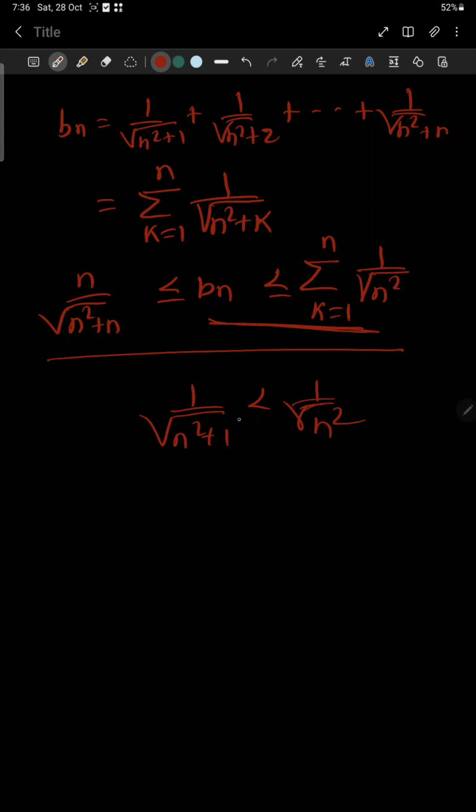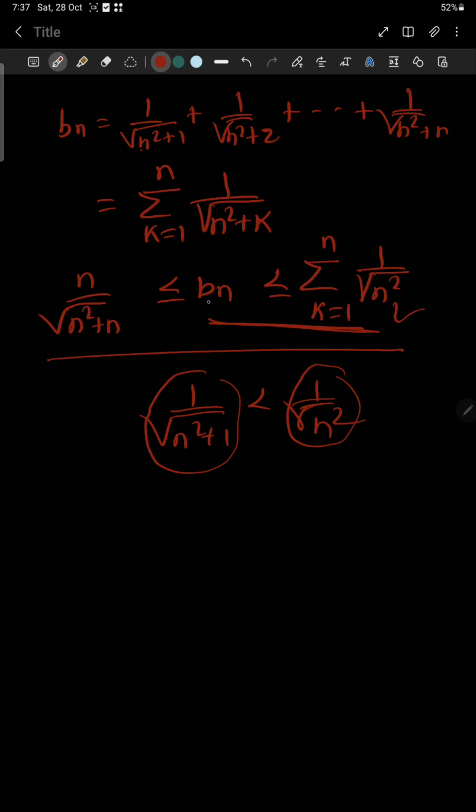In the denominator, when the denominator is bigger, the whole quantity is smaller. Here the denominator is bigger, so it is a smaller quantity and the other is a larger quantity. Similarly, every term of this Bn is less than or equal to 1 by root over n square. So this inequality is true.